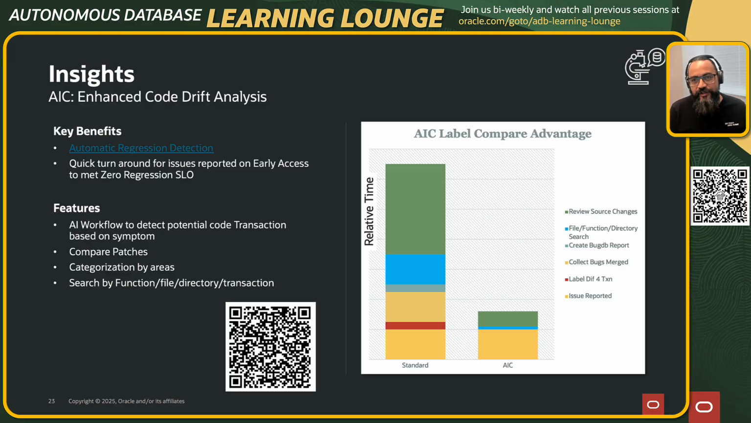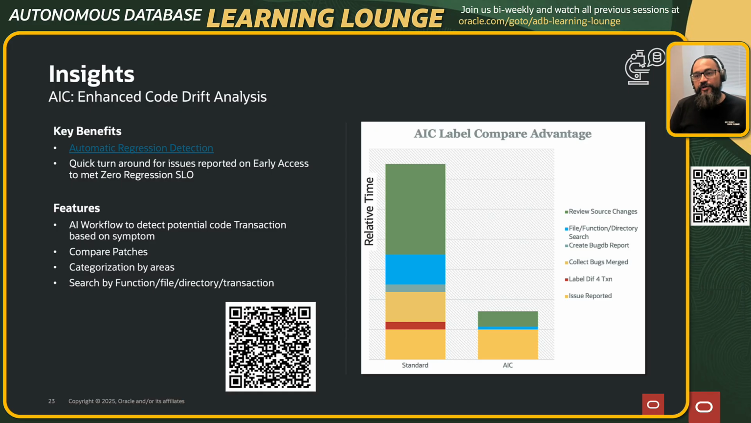Now, whatever I'm showing here is essentially a comparison between how we used to do work before and how it is done today with this AIC that we have. Basically, what this application allows the developers to do is compare between two patches, what has changed between them. We also have an AI workflow here saying that, hey, this is the error the customer is getting. Do you think any of the transactions which have gone in the last patch are related to it? So we have a workflow for that, which is all AI based. And you can say that, hey, out of the X number of transactions which have gone in, this one looks likely to be related to the problem that you are describing.